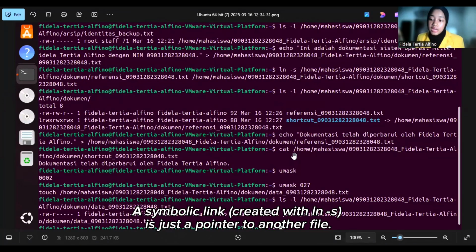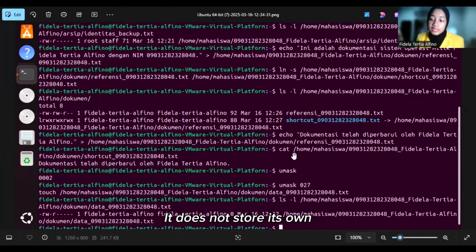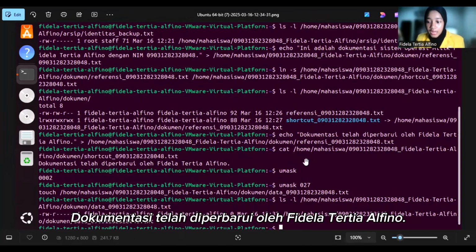A symbolic link created with ln -s is just a pointer to another file, and it does not store its own content but redirects to the original file. Since shortcut_name.txt links to referency_name.txt, displaying shortcut_name.txt using the cat command will show the updated content of referency_name.txt. So the output is dokumentasi telah diperbarui oleh Fidel Tertia Alvino.